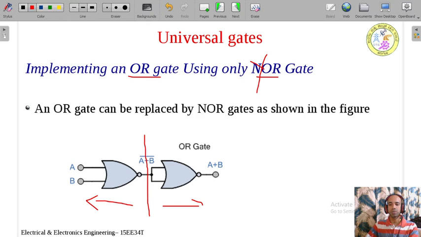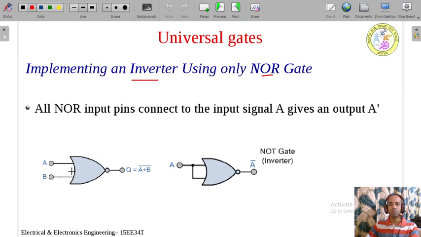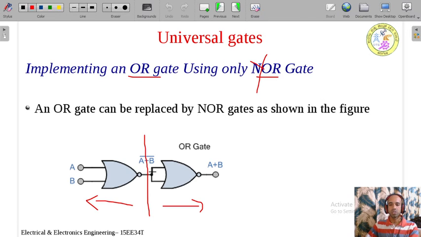In the second part, I will take the same NOR gate, but the input is shorted. Now we know that when the input of the NOR gate is shorted, it behaves like a NOT gate. Whatever you give, its complement you are going to get at the output. So here input is shorted, and what is the output available here? It is A plus B whole bar. So this has to be inverted again. It is A plus B whole bar whole bar.